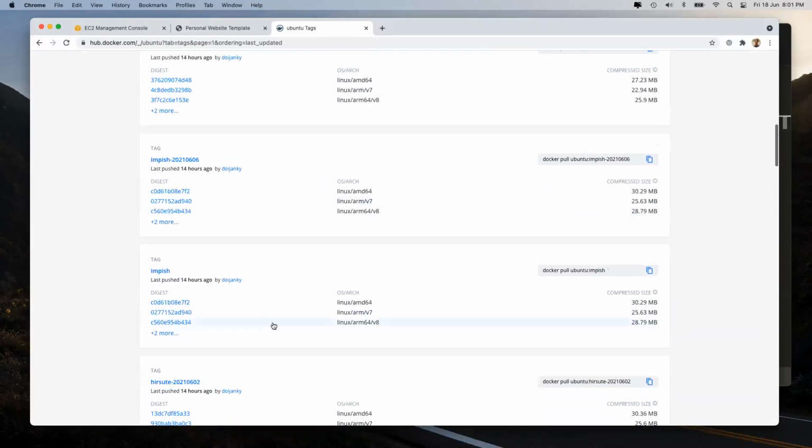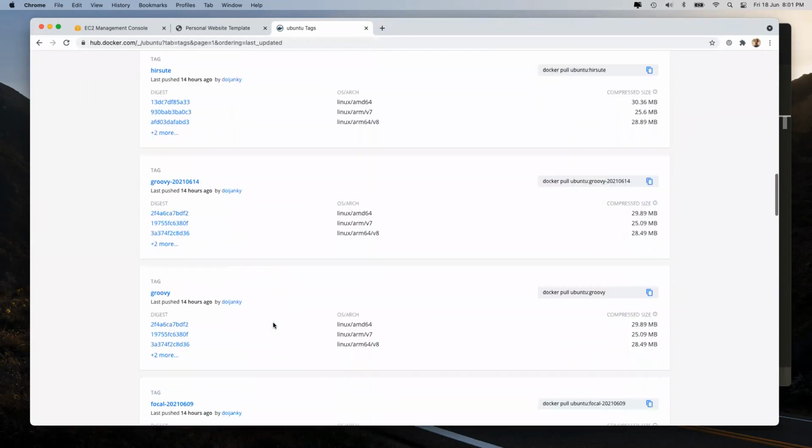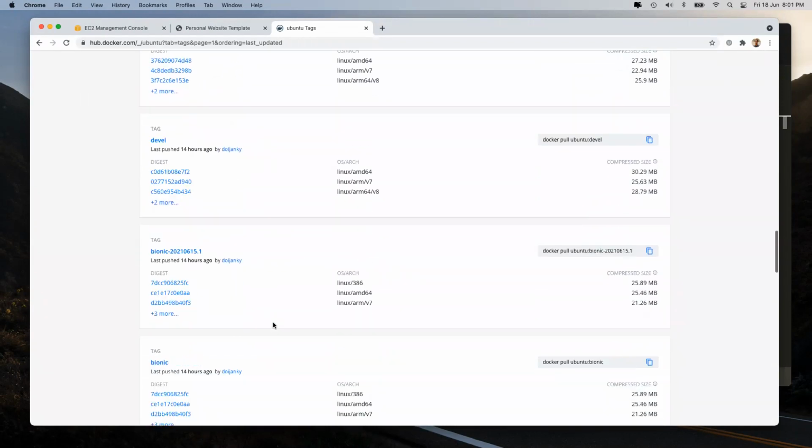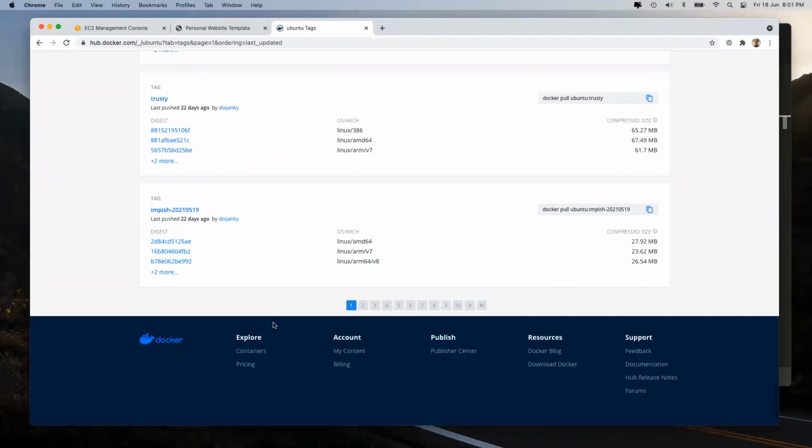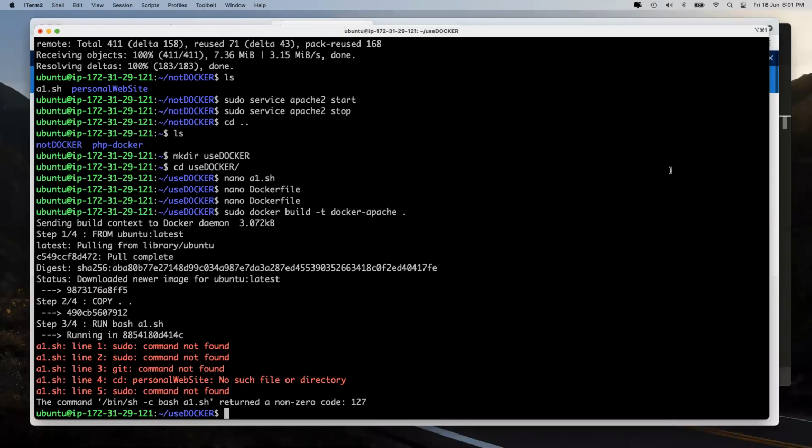There should be something like a Slim version or Alpine version. Just take that one if you want. Okay, the size is 27 MB hardly. Okay, fine. Now comes the next one.